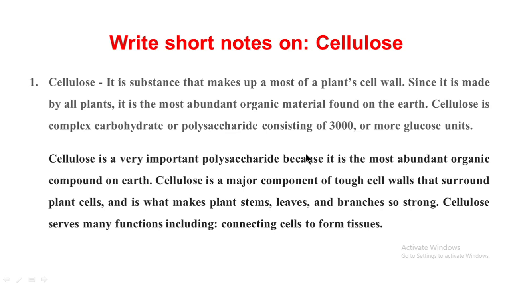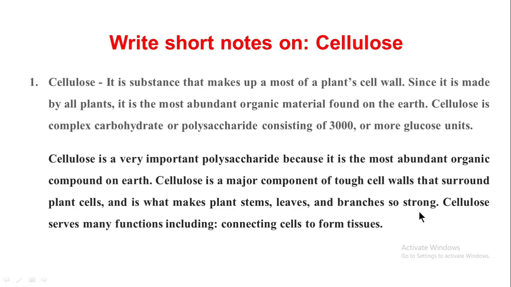Cellulose is a very important polysaccharide because it is the most abundant organic compound on earth. Cellulose is a major compound of the tough cell walls that surround plant cells, so it acts like a fortress wall. What makes plant stems, leaves, and branches so strong?